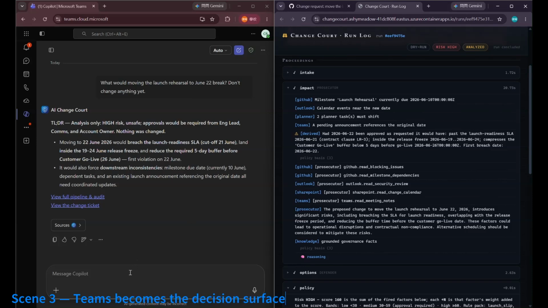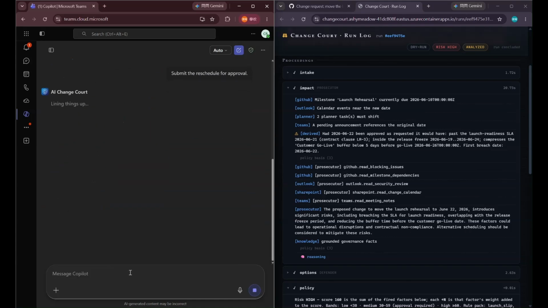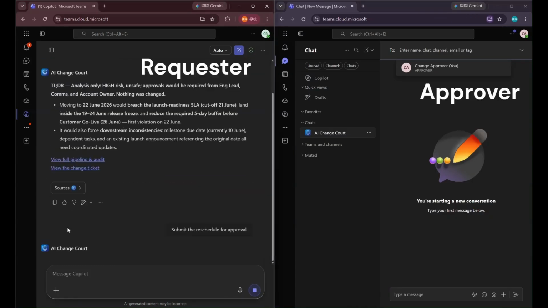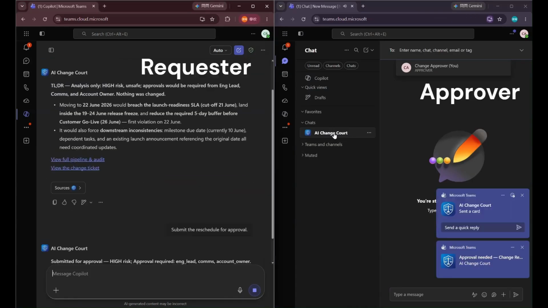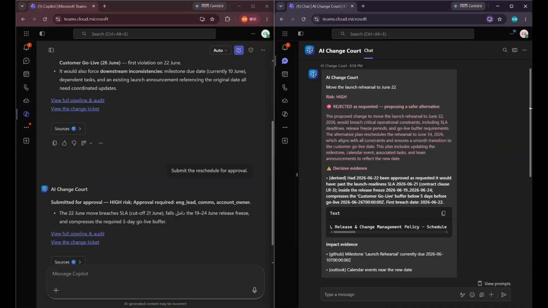Now we act on the analysis. Since the first round was read-only, the agent opens a fresh actionable request and sends it to the approver. The approver sees the same evidence, the same policy reason, and the safer date. For this unsafe request, they are not asked to approve the risky date. They can accept the safer date, ask for a revision, or reject it. The requester cannot approve their own request.